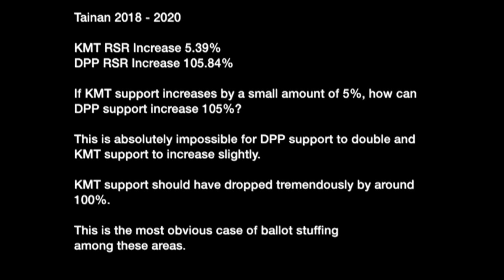This is absolutely impossible for DPP support to double and KMT support to increase slightly. KMT support should have dropped tremendously, by around 100%. This is the most obvious case of ballot stuffing among these areas.